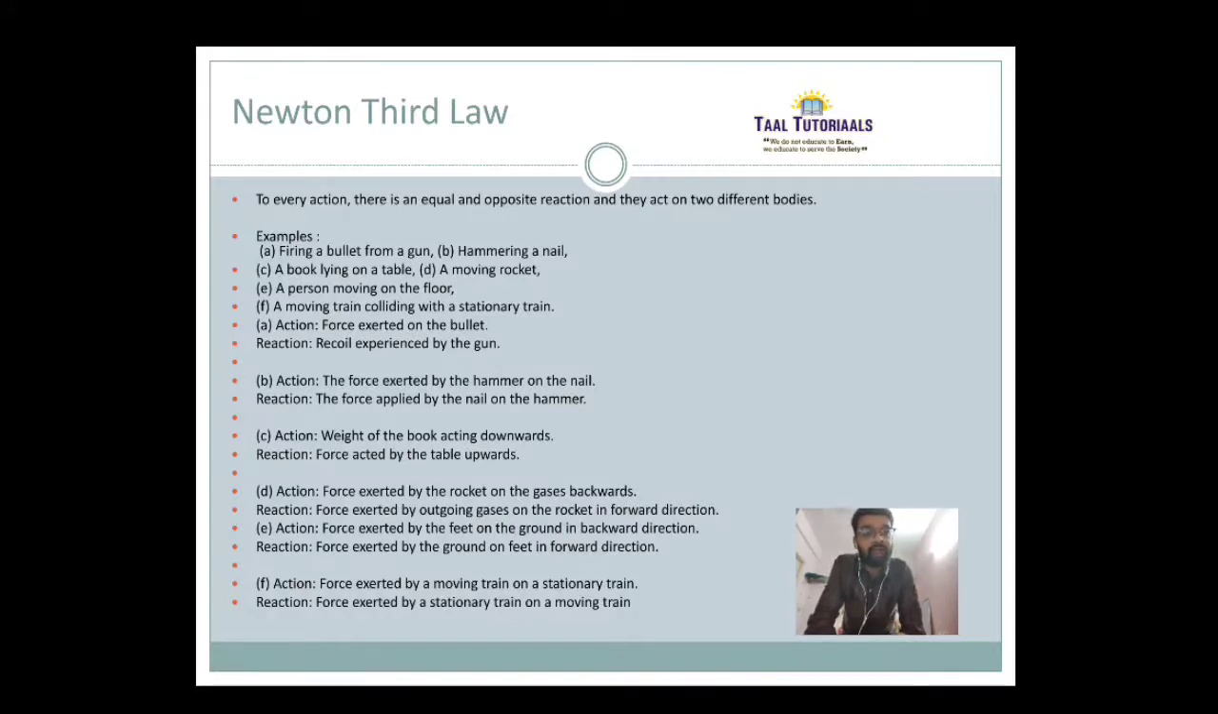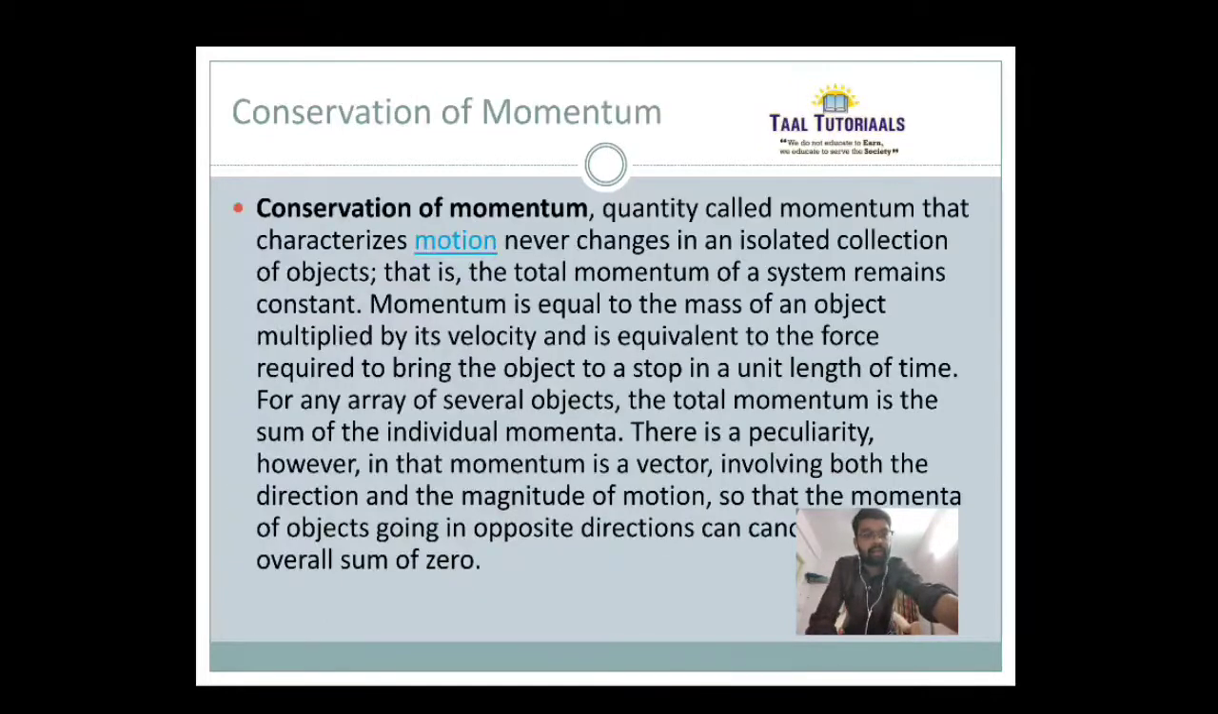Then I said a person moving on the floor. Force exerted by the feet on the ground in the backward direction is the action, and force exerted by the ground on the feet in the forward direction is the reaction. Last but not the least, I have shared a moving train colliding with a stationary train. Force exerted by the moving train on the stationary train is the action, and force exerted by the stationary train on the moving train is the reaction.